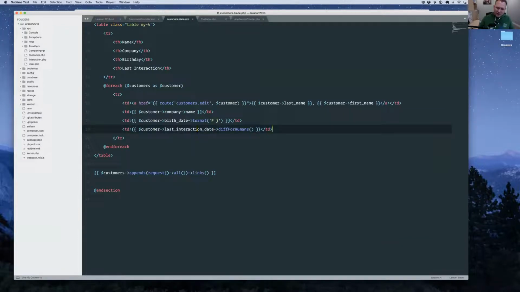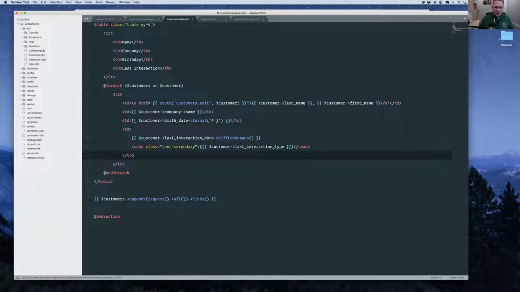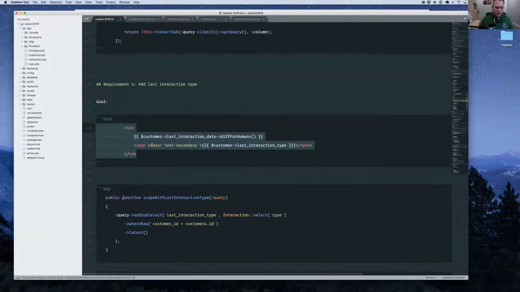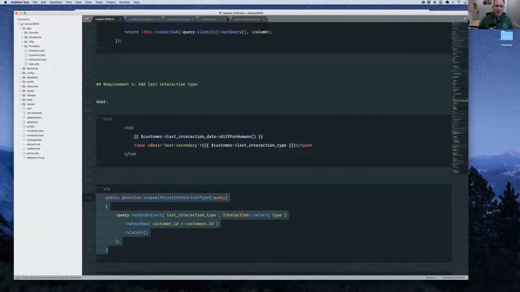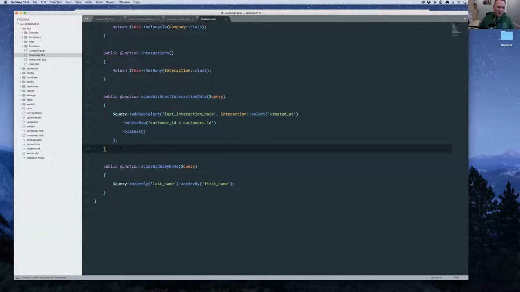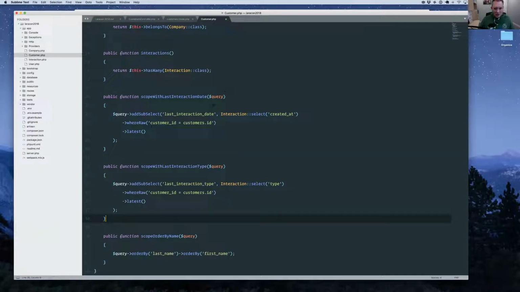So let's paste this in here. We're going to say, okay, we're the last interaction date, sure, and then the last interaction type in brackets afterwards. How would we write this from a scope perspective? Let's paste in this new scope, and it looks exactly like our previous scope. The only difference is it's on type and not created at. Everything else is identical.